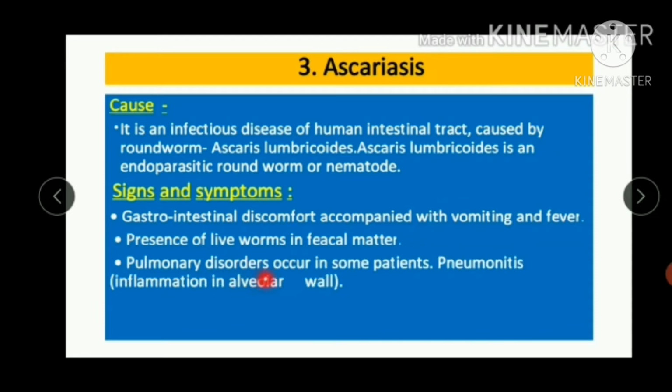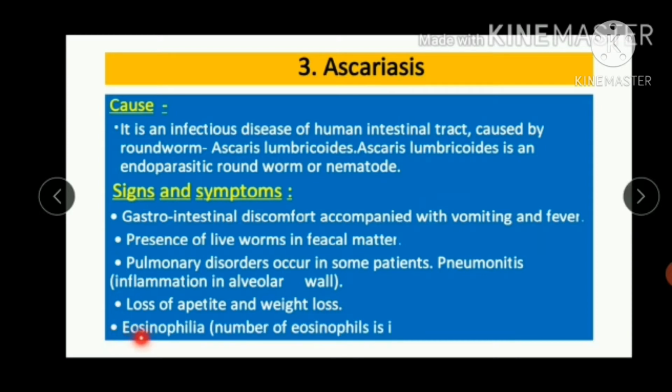Pulmonary disorders occur in some patients. Pulmonary means related to lungs. Pneumonitis, that is inflammation in the alveolar wall. Itis means swelling. Loss of appetite means loss of hunger, and weight loss.